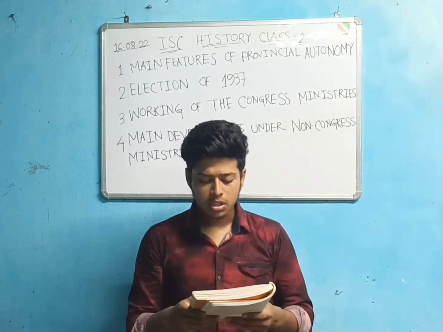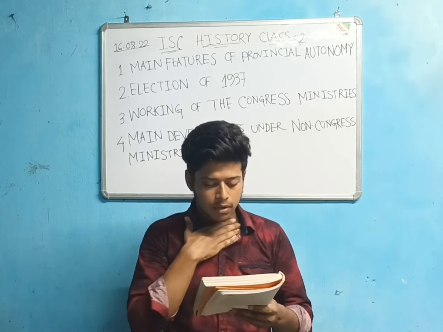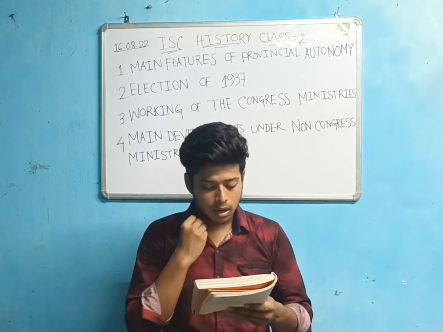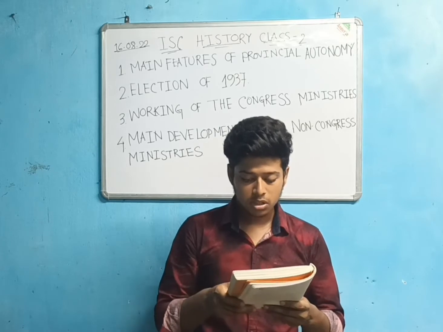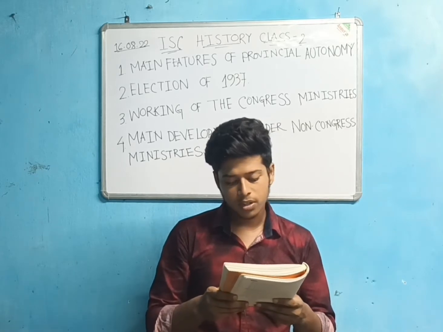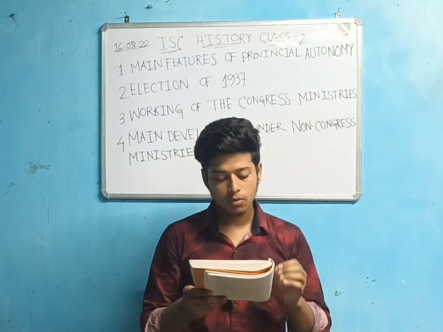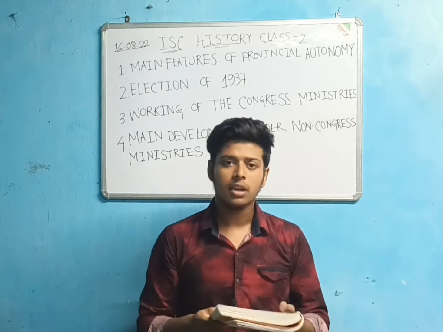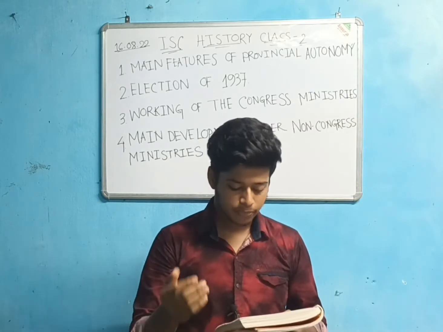In provinces, ministers would control the departments and would remain responsible to the legislature.